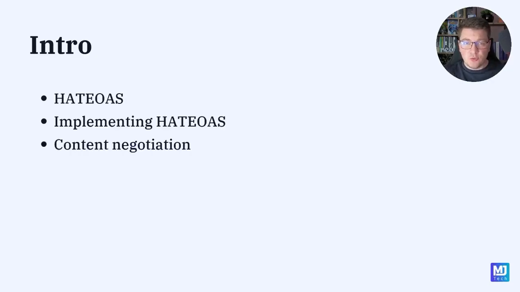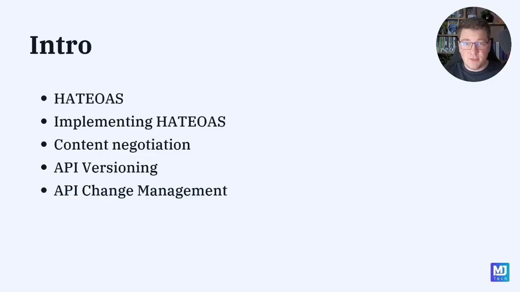Then I'm going to introduce you to content negotiation inside of our REST API and supporting custom media types inside of our DevHabit application. After that, we're going to have a discussion about API versioning, if it makes sense in the context of a REST API, and what are the different ways that you can approach API versioning that are popular in the real world.